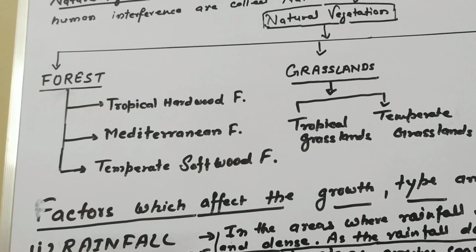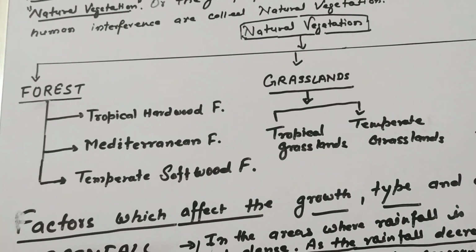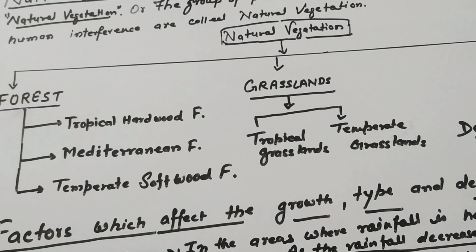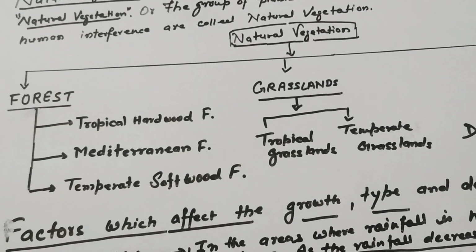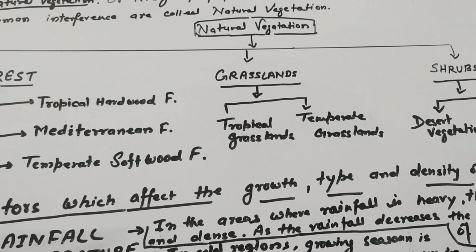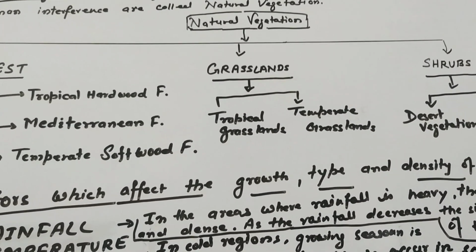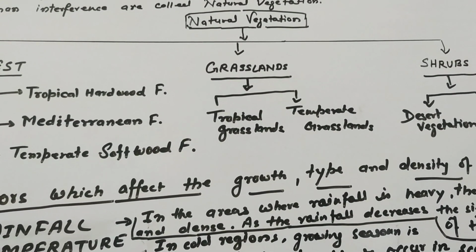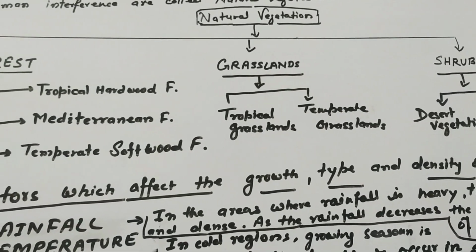How can you define the term forest? Forest refers to an extensive area of land covered mostly with trees. They grow mostly in the areas of heavy rainfall.